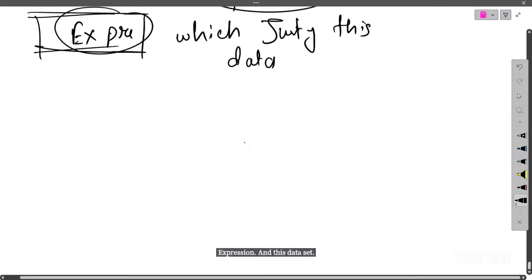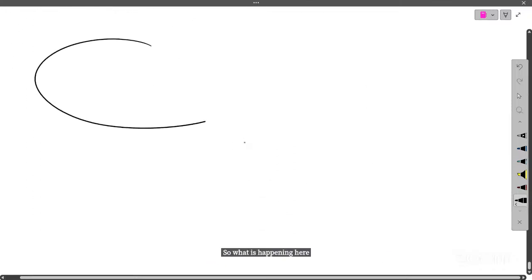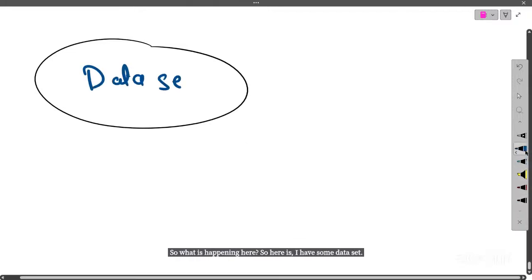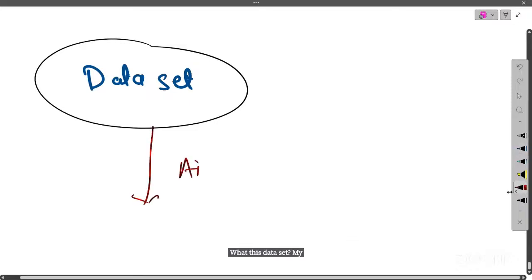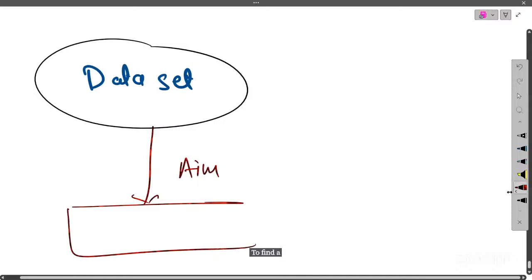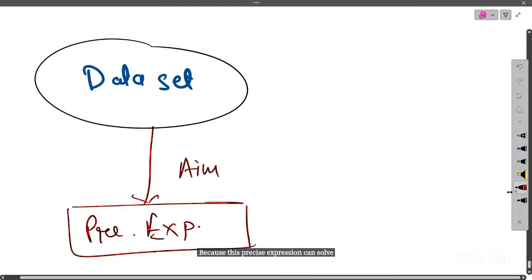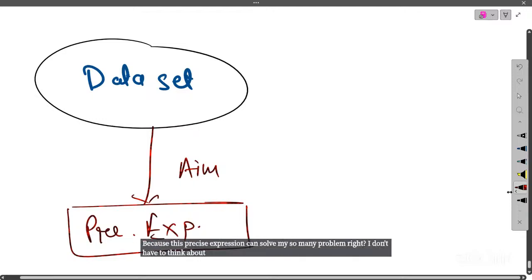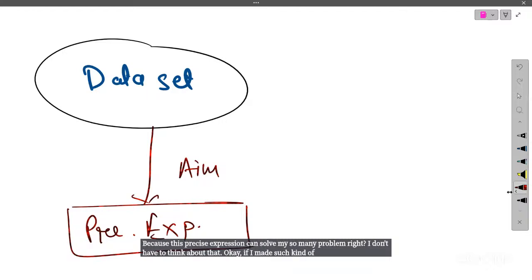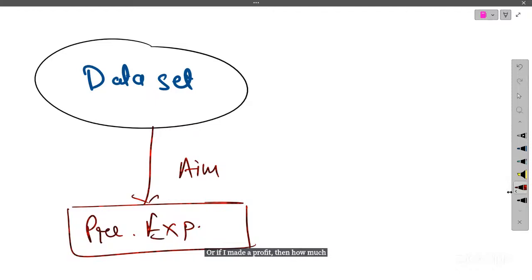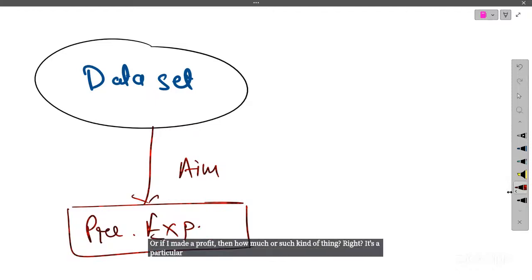So what is happening here? Here I have some data set. For this data set, my aim is to find a precise expression, because this precise expression can solve so many problems, right? I don't have to think about whether, if I made such an investment, I make a profit or not, or if I made a profit, then how much. It's a particular example, but you are getting my point, right?